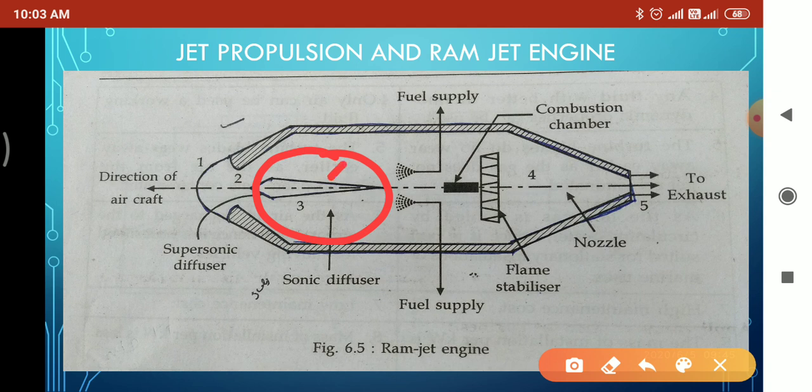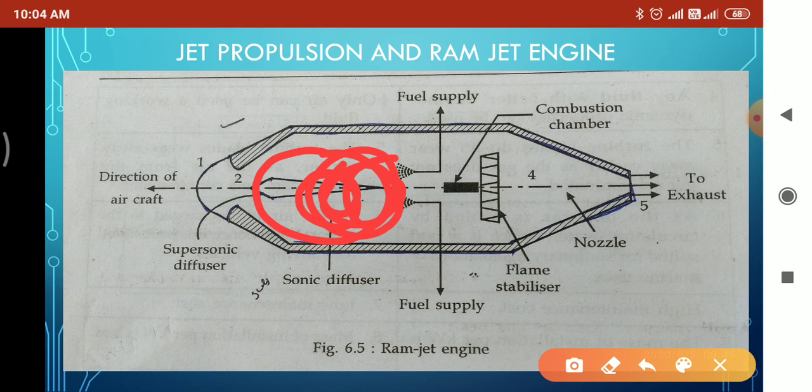Means, in this region, the air is compressed by using diffuser. Simultaneously, temperature also increases, which is sufficient to ignite the fuel. After that, the fuel is injected in this compressed air in the form of fine spray, which ignites the fuel, and that fuel produces hot gases.